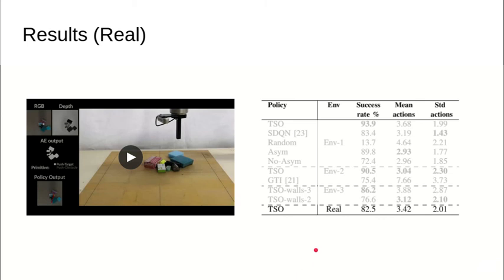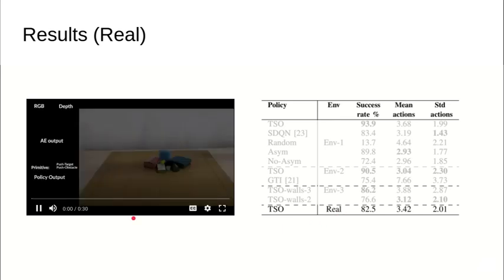Then we evaluated the policy on a UR5 robot with realistic objects that can be found in an office. The success rate in the real robot was 82.5%, a small drop from simulation, which means that the policy is transferred robustly.